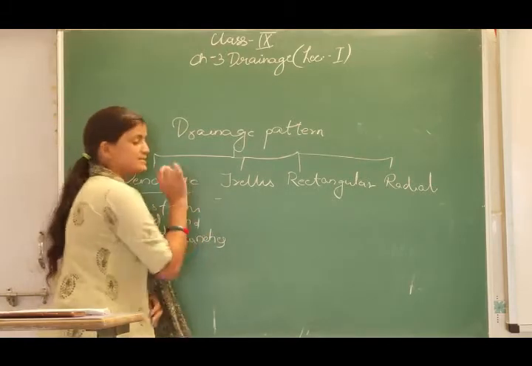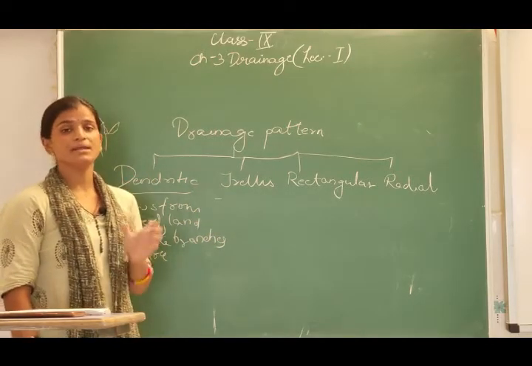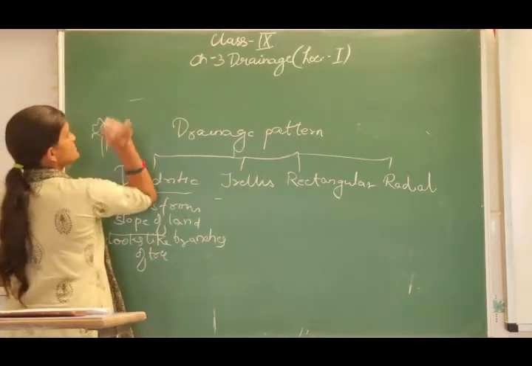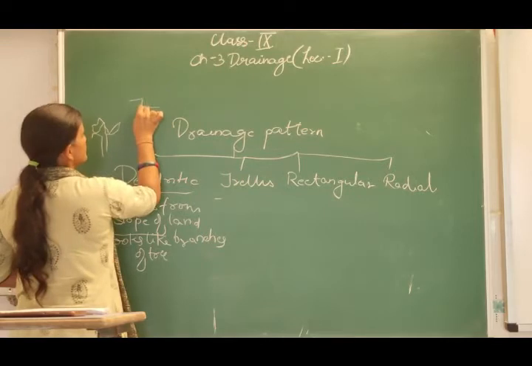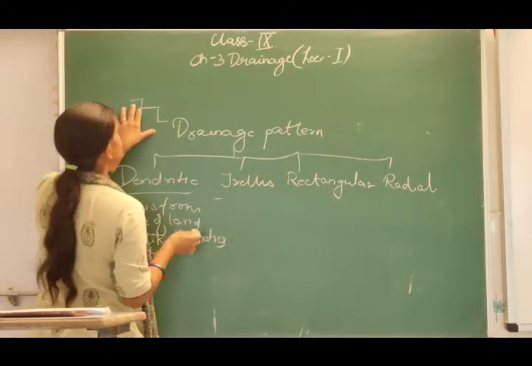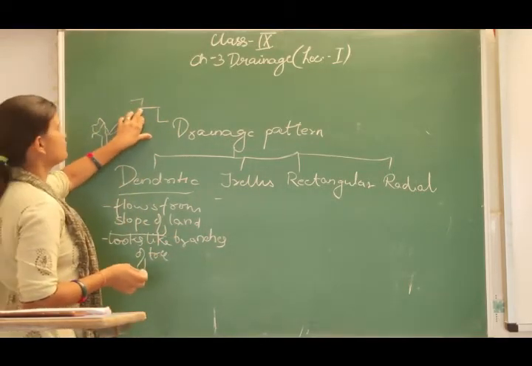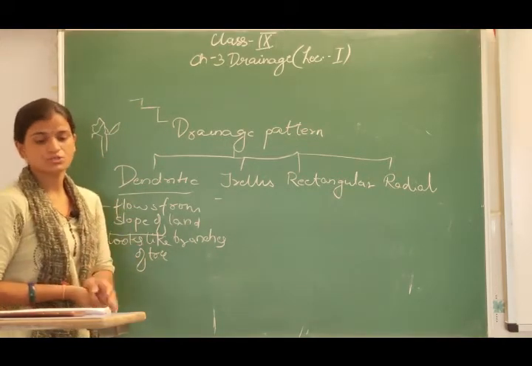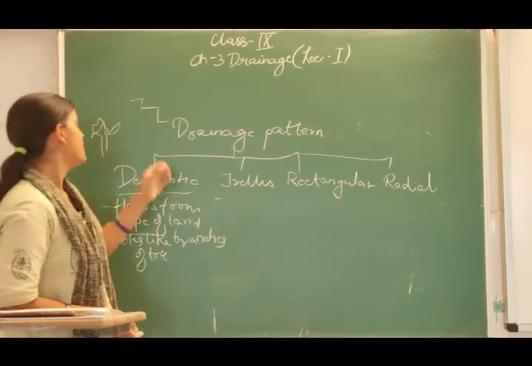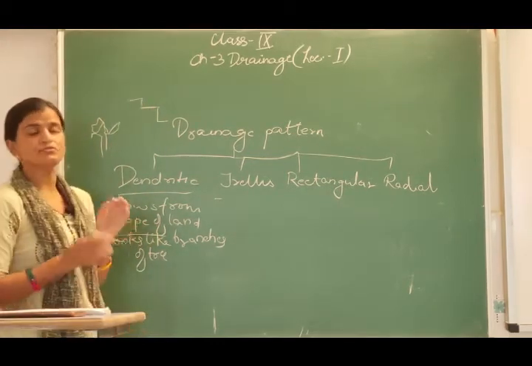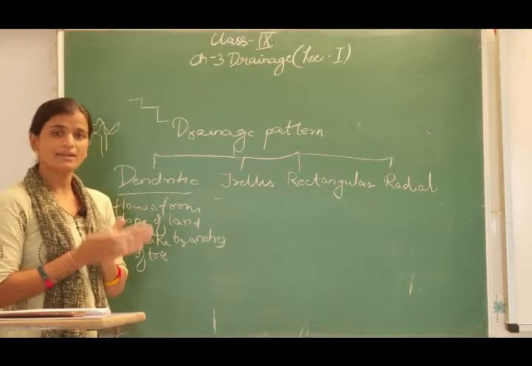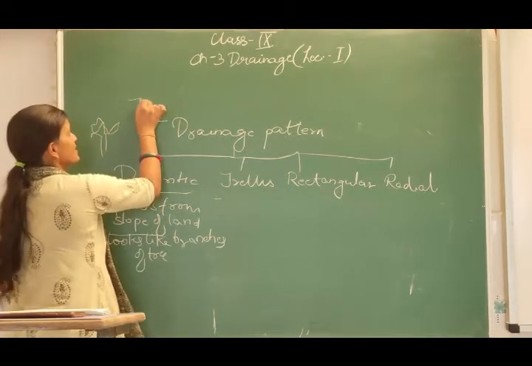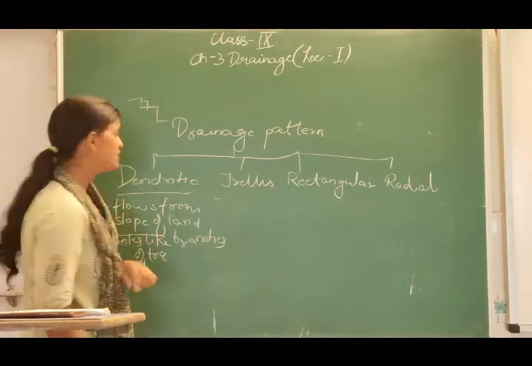Secondly, we have the trellis. The trellis drainage pattern is made of hard and soft rock which exist parallel to each other. This is the hard rock, this is the soft rock, then the hard rock, the soft rock, which are working parallel to each other. When the hard and soft rocks are parallel to each other, the tributaries are formed at right angles. Wherever the right angle is formed, the tributaries are joined at right angle.